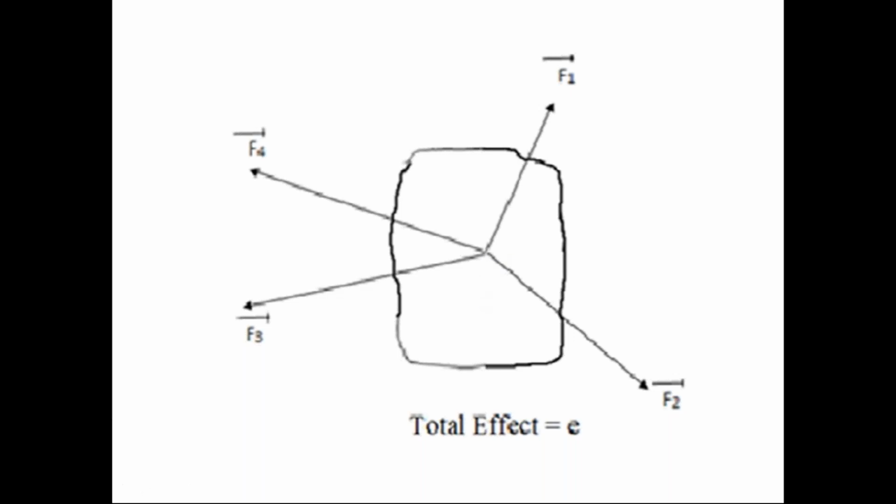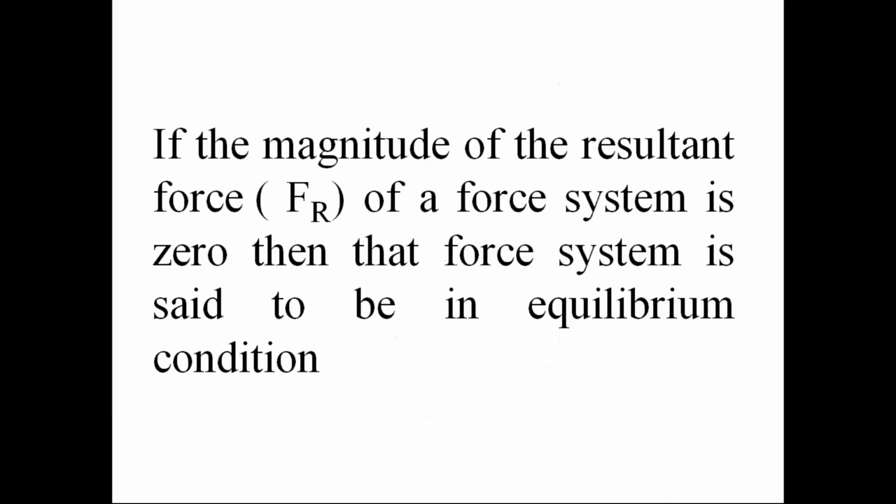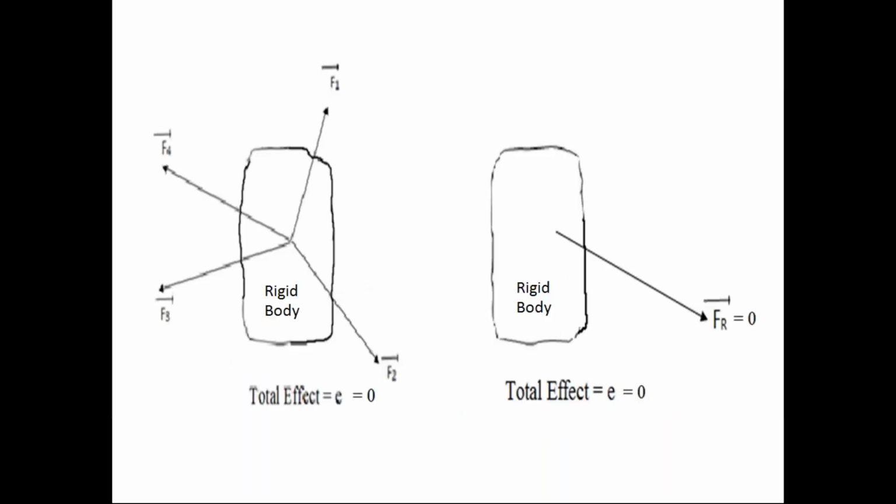We know that we can convert the force system acting on the rigid body into the resultant force. I will explain those procedures later. We can convert the force system acting on the rigid body into a single resultant force. Dear students, we know that the force has three characteristics: point of application, line of action, and the magnitude. Now please observe this diagram carefully.